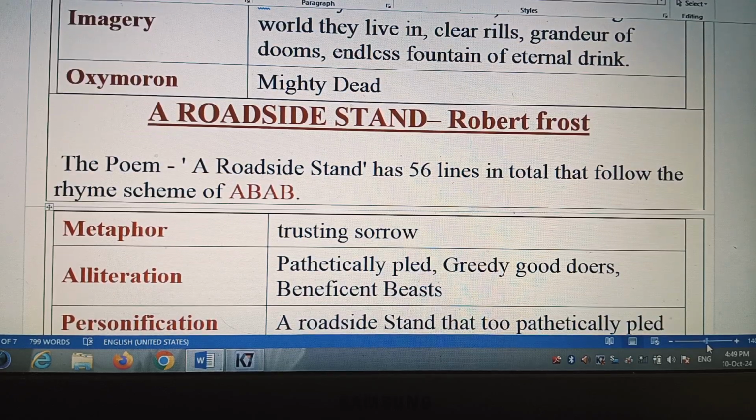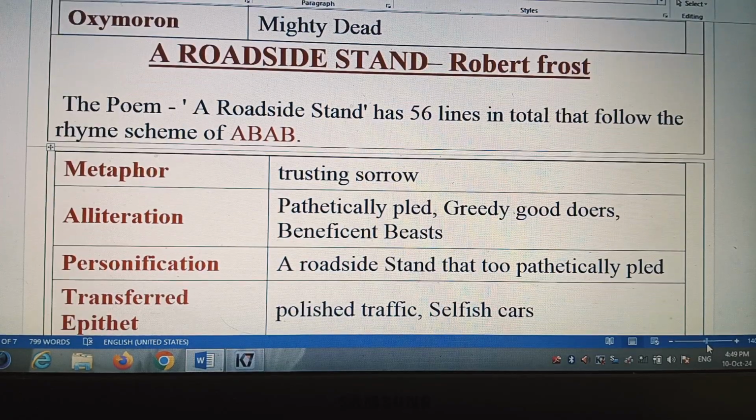And the next, A Roadside Stand, composed by Robert Frost. The poem A Roadside Stand has 56 lines in total and follows the rhyme scheme of ABAB. It is important, you should note it. The rhyme scheme in the poem is ABAB, and the total lines are 56.